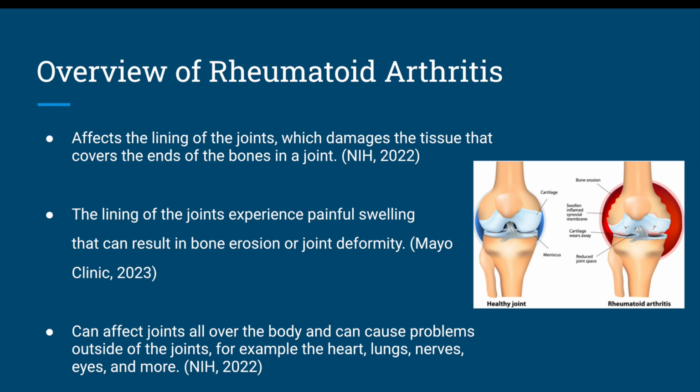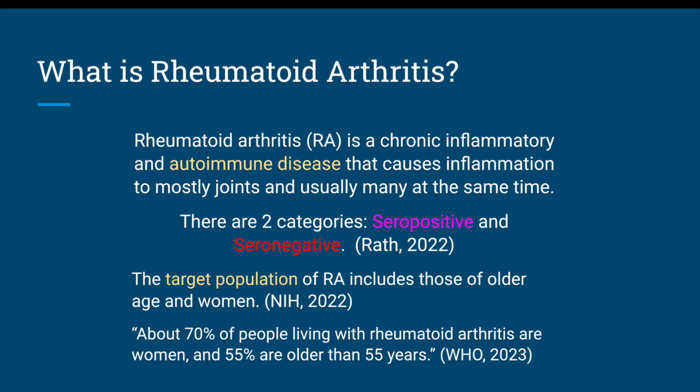Rheumatoid arthritis can affect joints all over the body and can cause problems outside of the joints as well. For example, problems with the heart, lungs, nerves, eyes, and more. Rheumatoid arthritis is a chronic inflammatory and autoimmune disease that causes inflammation to mostly joints and usually many joints at one time. An autoimmune disease is when your immune system mistakenly attacks your own tissue.